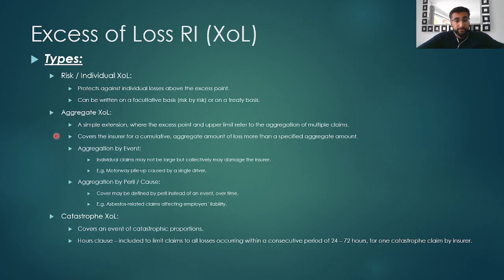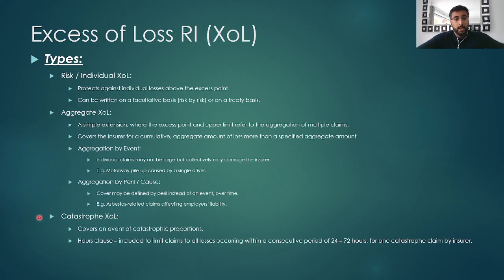This covers the insurer for cumulative aggregate amount of loss more than a specified aggregate amount. And these aggregations could be by event, in which case individual claims might not be large but collectively might damage the insurance company, or by peril, where covers might be defined by a peril instead of an event over time.